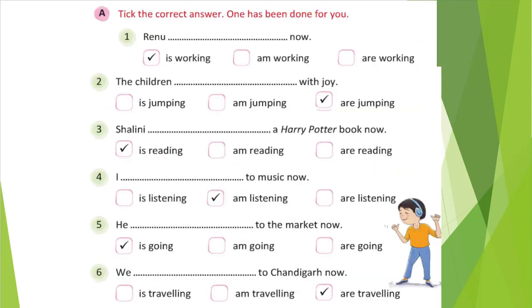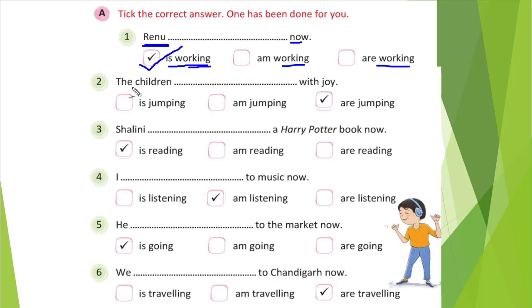So here you see, pick the correct answer. One has been done. So the first one is done. I have written all the answers, but we will discuss one by one. Renu blank space now, working. So all the verbs are with ing. Renu will be she, right? So whenever a singular noun or he, she, or it is there, we will use is. So Renu is working now. So this one is the correct answer.